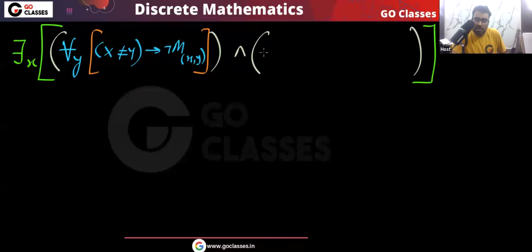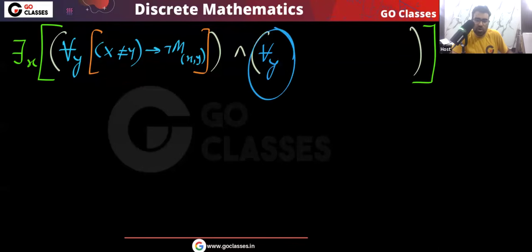Again, I can say for all y, or for all z, that's fine. You can say for all y, because the scope of this y is only this area, and the scope of the other y is that area, so they will be different y's.